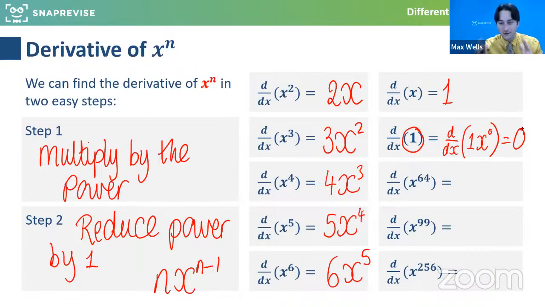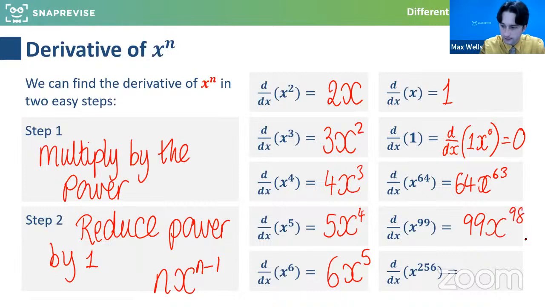Yes, well done. And that's fantastic that some of you are keeping track of what the process is for integration and what the process is for differentiation, because they're the two halves of calculus, but they're the reverse of each other. And as you go on through the pure content and it gets much harder, it is really important to be precise about which way round we do it. So this next one, 64x to the 63, do we agree? And then this one, 99x to the 98, and then so on, 256x to the 255. Brilliant, excellent.